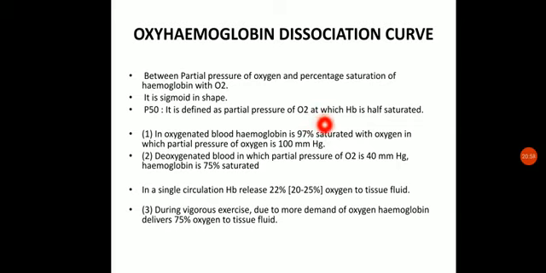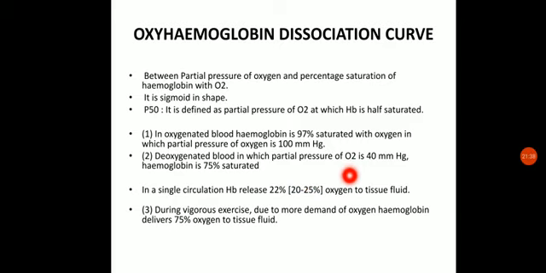In oxygenated blood, hemoglobin is 97% saturated with oxygen, while the partial pressure is 100 mmHg. But in the case of deoxygenated blood, where the partial pressure of oxygen is 40 mmHg, the hemoglobin is still 75% saturated. So in a single circulation, 97 minus 75, the hemoglobin will release around 22% of oxygen to the tissue fluid. It varies from 20 to 25%, but precisely we can say 22%.